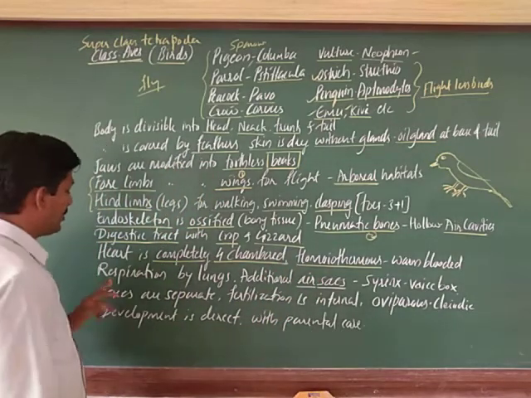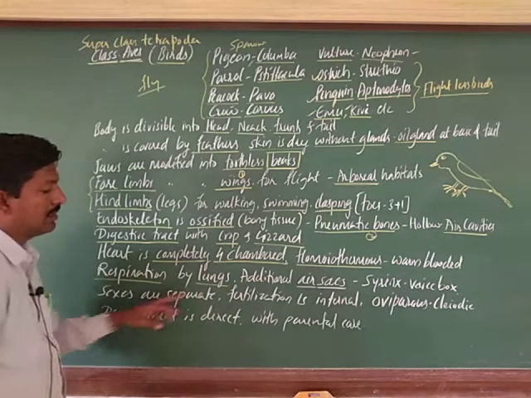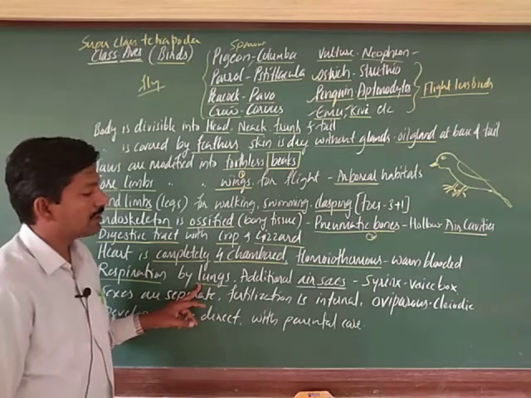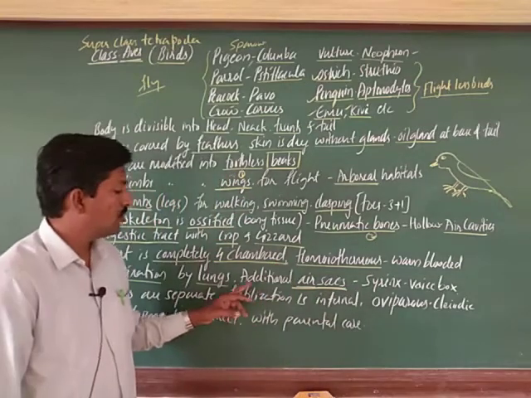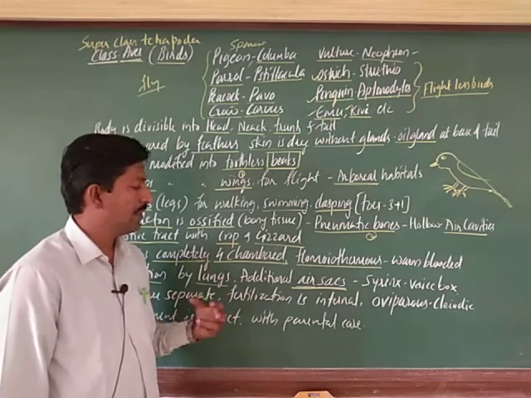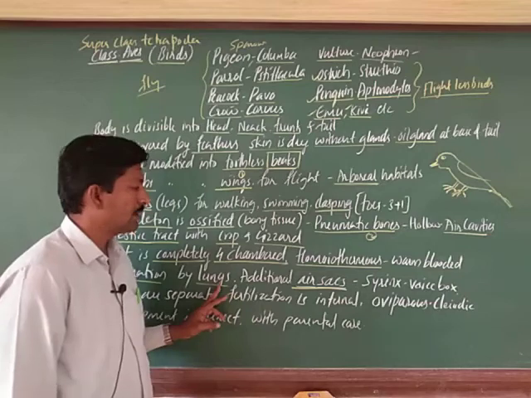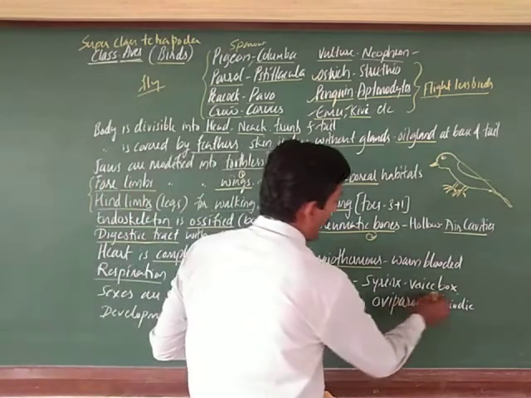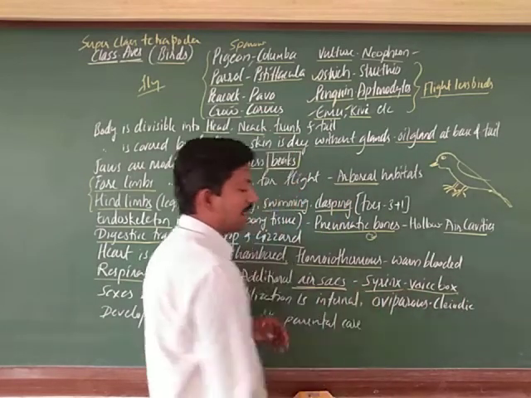So, that is one of the important features here. Next, respiration is done by lungs. Lungs are developed here, and there are additional air sacs, which help in making the body lightweight; these air-filled cavities are called sacs. Along with the lungs, in the throat region there is a voice box, which in birds we call the syrinx.